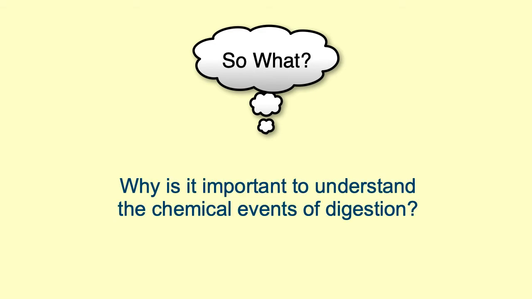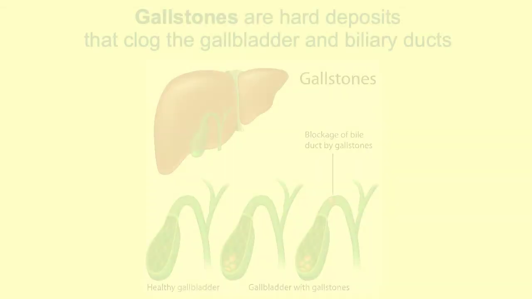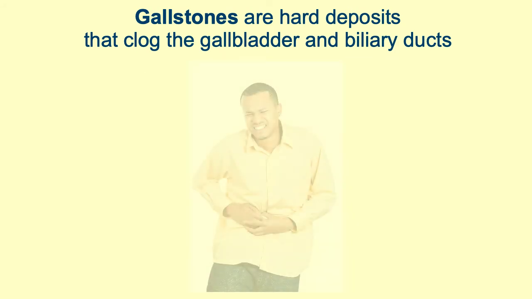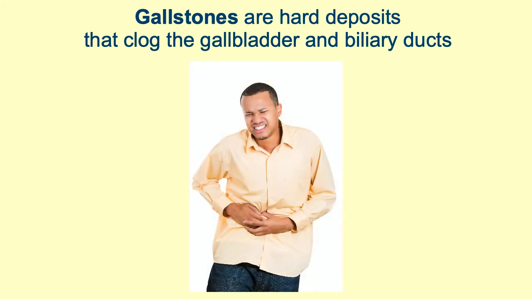So what? Why is it important to understand the chemical events of digestion? Well, this knowledge can help us understand the common problems of gallstones, which afflict up to 15% of Americans. Sometimes digestive fluids harden into deposits called gallstones that can clog the gallbladder and biliary ducts. When the gallbladder contracts to release bile to digest lipids, a person with gallstones can experience intense pain in the upper right abdomen. Some gallstone attacks can be prevented by eating less fat.